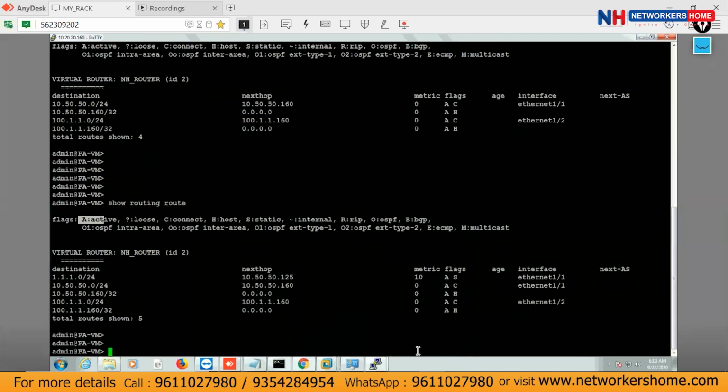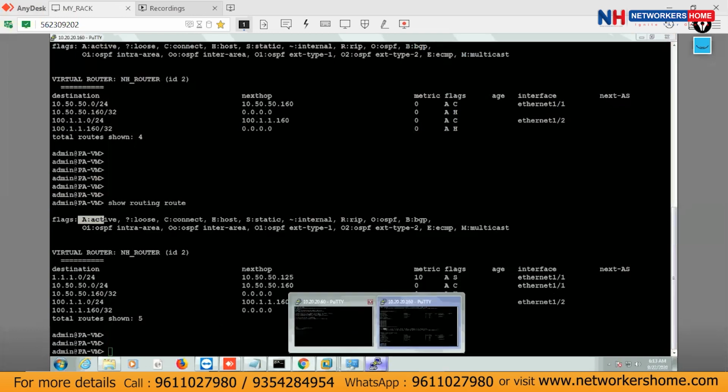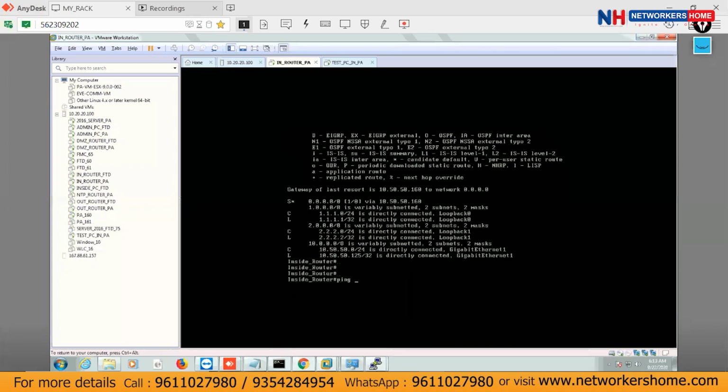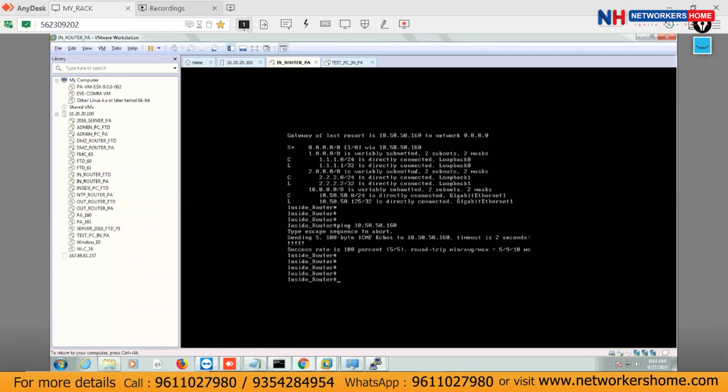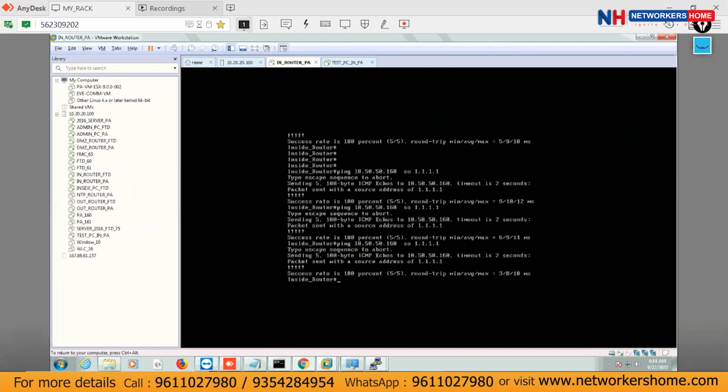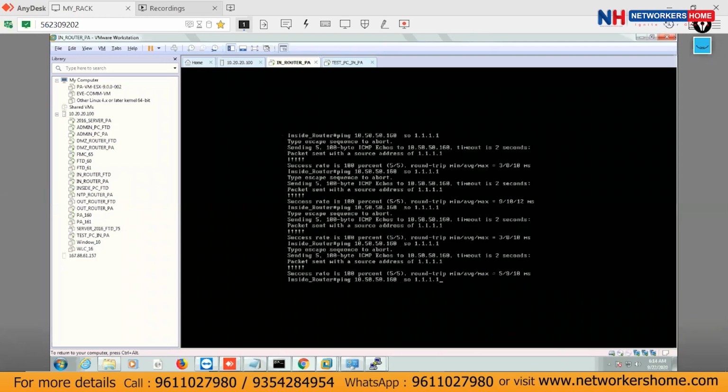Now we have routes here. Go back to the inside router, and here, if you try to ping 10.50.50.160, sorry, 50, that is not 60. 50.50. What is your IP? 160. This one, 160 and 250. We have reachability with the source of 1.1.1.1. We are able to ping because we have the reverse route on.